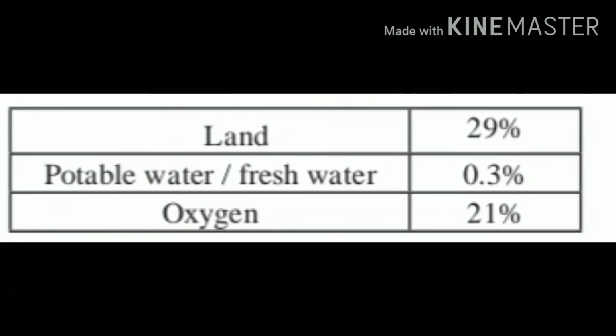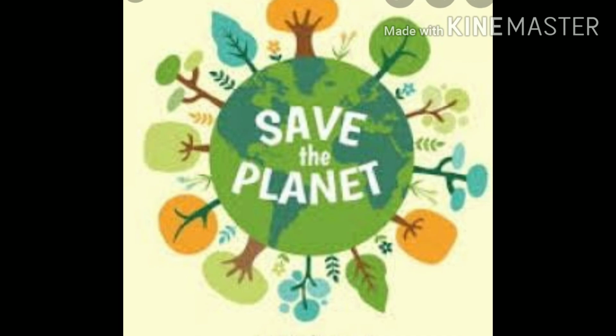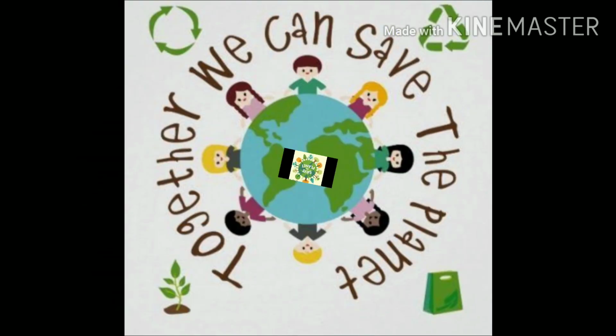The following table shows that we have these resources like land, water and oxygen in a very small proportion. So, we must use these resources judiciously with the awareness that they are meant for all living organisms and not just for mankind.